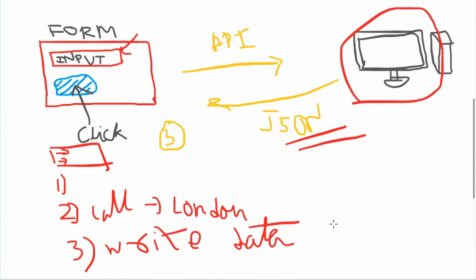So I think now we are okay, and we will go to our script. There are mainly three things. One, we have to identify the click. Second, we have to make a call: whatever is in the input, we have to send the data to the external server. And third, we have to take the JSON, parse it, and show the data to our user by changing something in our front end. So let's go.